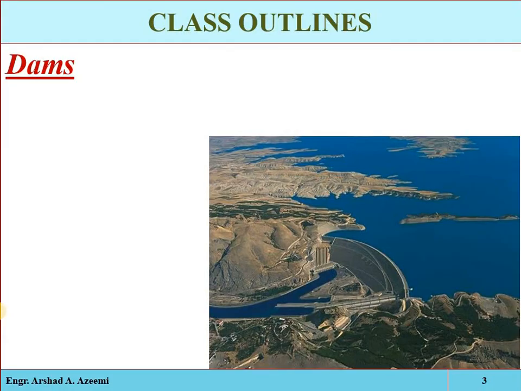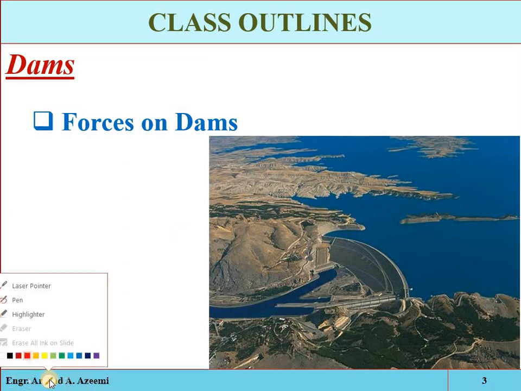Now in this lecture mainly we will discuss the different types of forces acting on the dam structure. This is most important, that whenever we are dealing with any type of engineering structure, during the design the most important step is to perform the stability analysis of that structure.